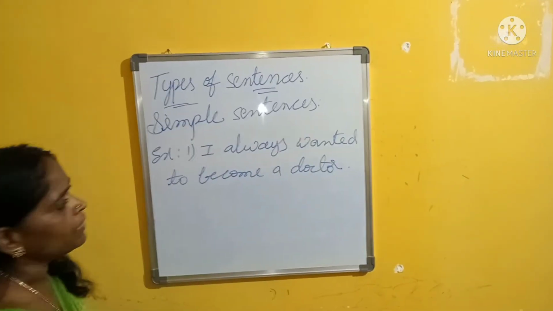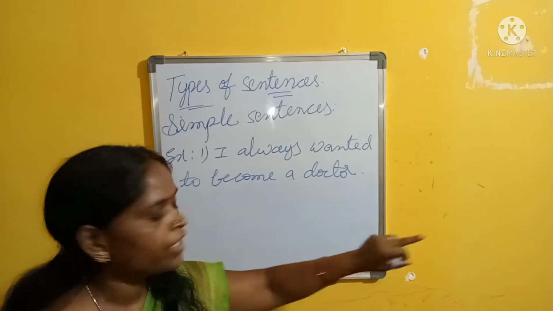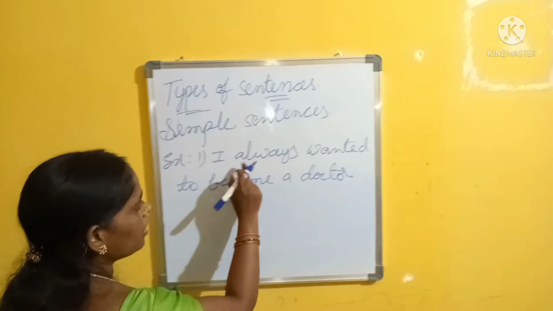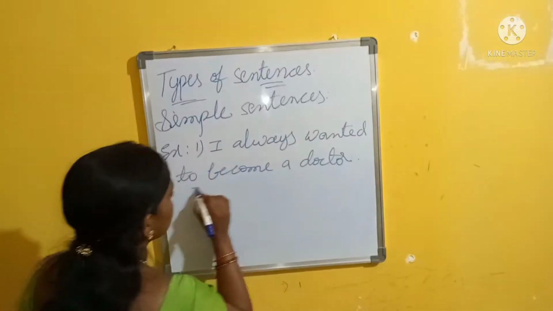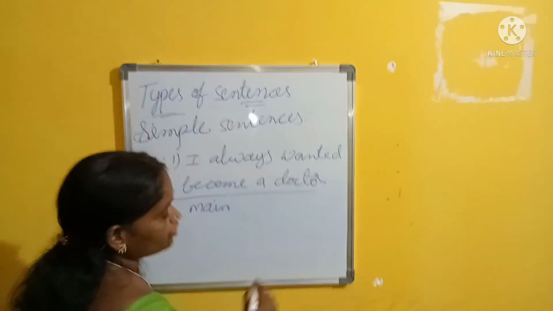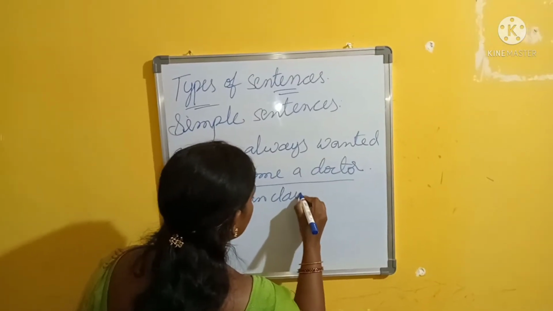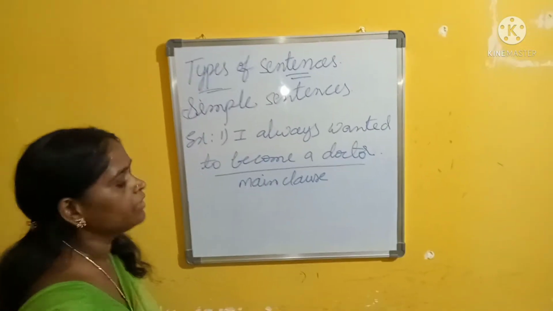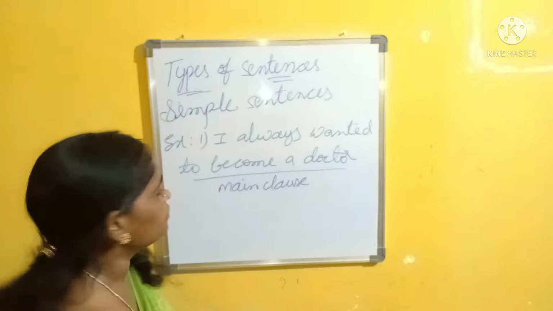This is a complete sentence. There is no connectivity to any other class. This is a main class, and we can call it a main class, independent class or principal class.